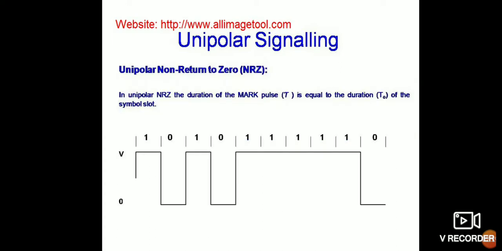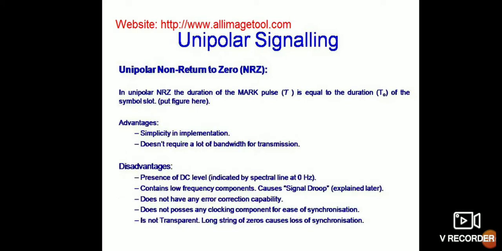In unipolar NRZ, the duration of the mark pulse T is equal to the duration T0 of the symbol slot. Unipolar non-return to zero, NRZ. Advantage: simplicity in implementation, and it doesn't require a lot of bandwidth for transmission.